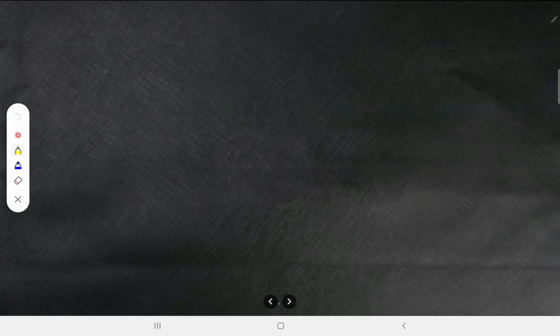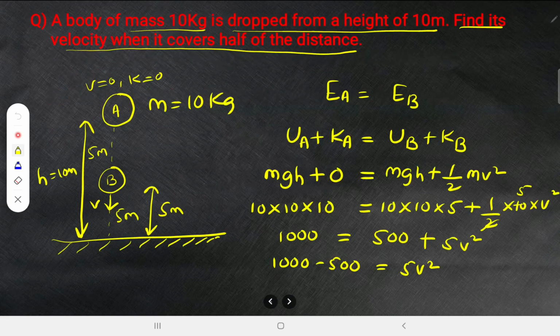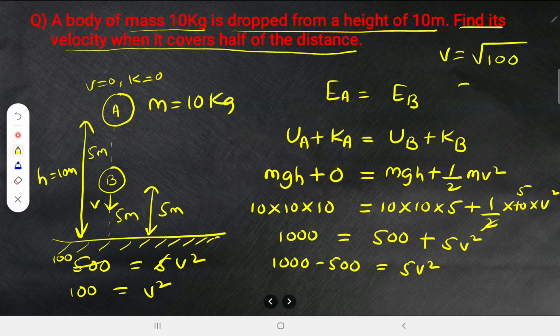So let us do this calculation here. 1000 minus 500 is 500. 500 is equal to 5v square. 5 ones are 500s are. So 100 is equal to v square. You can write v is equal to under root 100. So under root 100 is nothing but 10 meter per second.